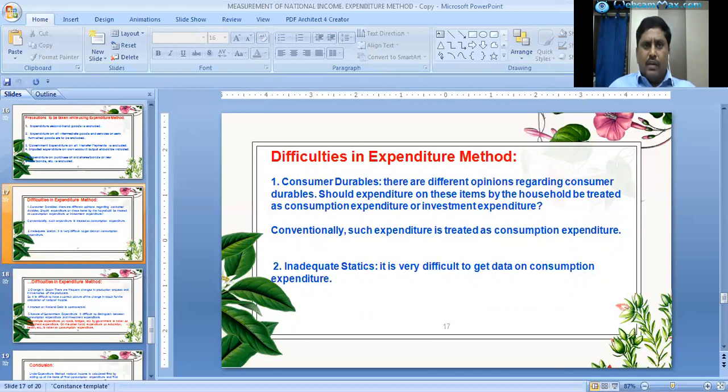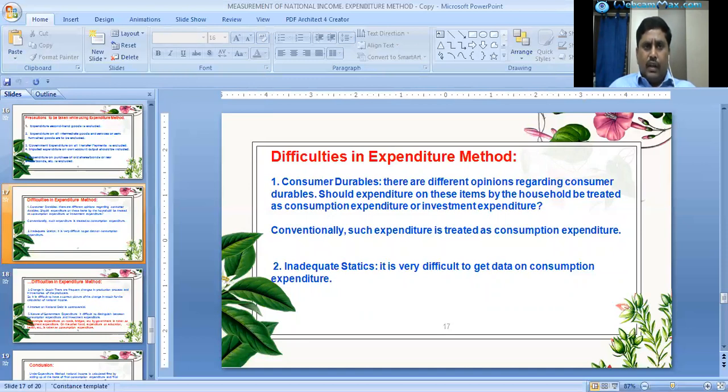Conventionally, such expenditure is treated as consumption expenditure. Thus, if a refrigerator is bought by a household, it is consumption expenditure. But if the same refrigerator is bought by a producer, it is investment expenditure. We should keep consumer durables in mind.